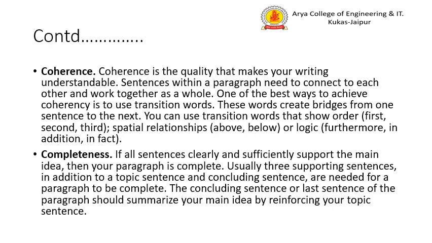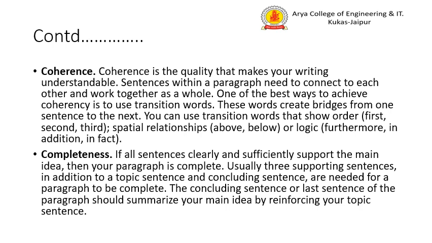The next is coherence. Now, coherence is what makes your writing understandable. Coherence means understanding. Now, sentences which are there in the paragraph need to be connected to each other and they need to work together as a complete whole.